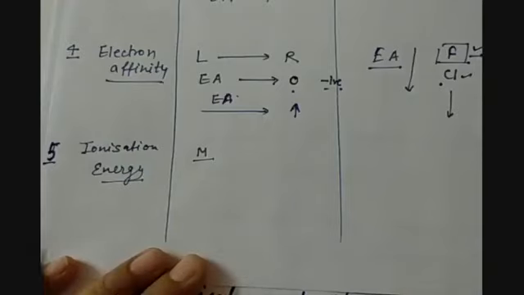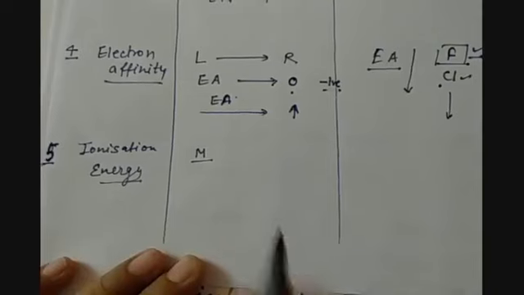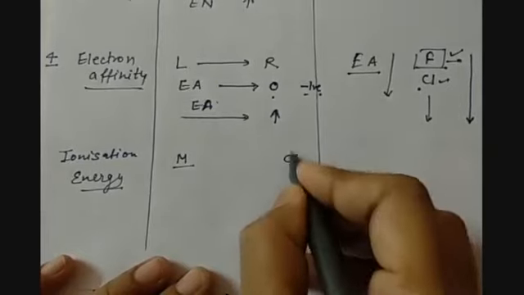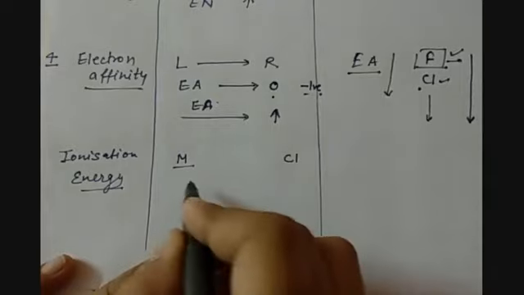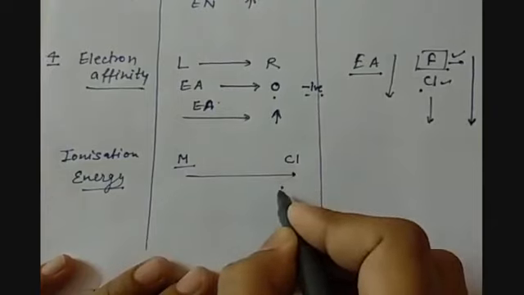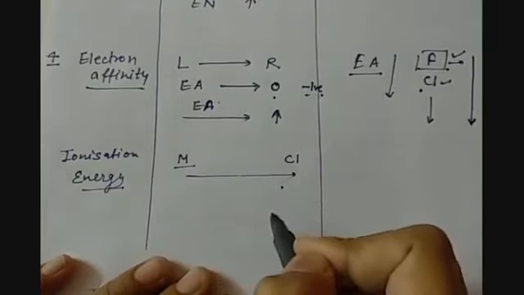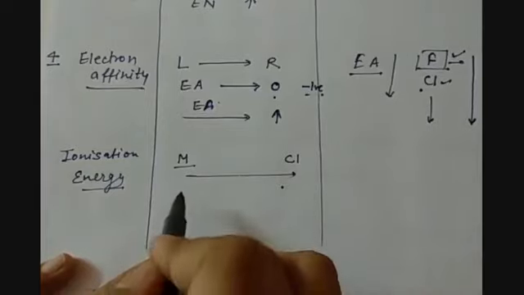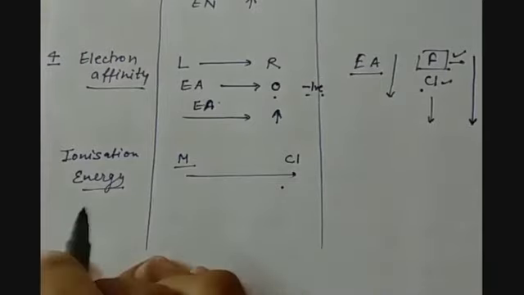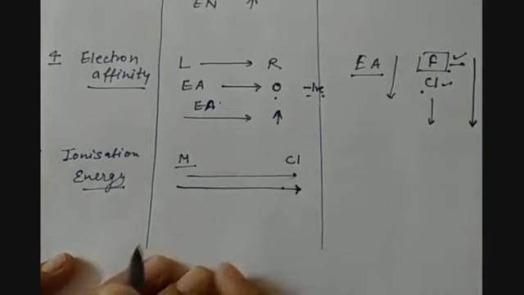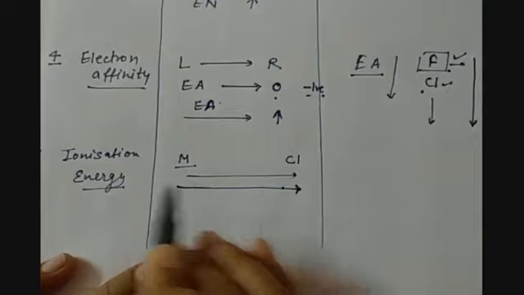But it is very hard to remove electrons from an atom which is already short of electrons, for example chlorine or fluorine. As electronegativity increases this side, more energy will be required to remove electrons from there, and very little energy will be required to remove electrons from the extreme left of the modern periodic table. That means ionization energy increases as we go from left to right across a period.